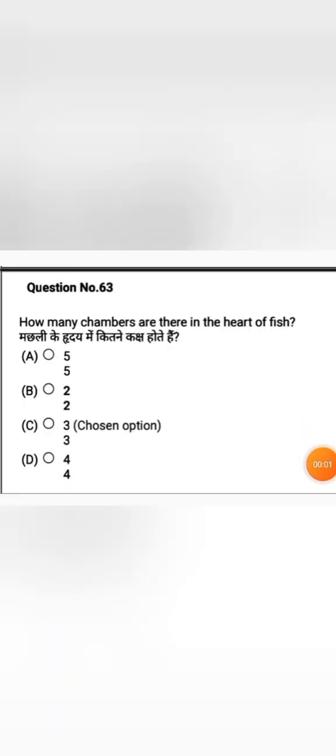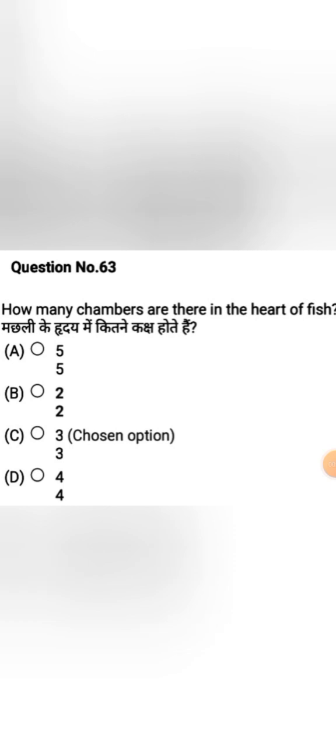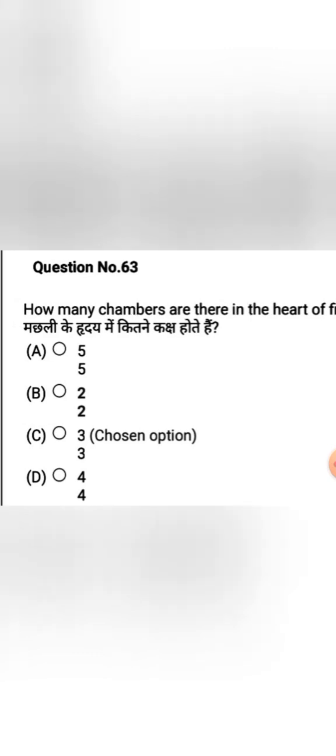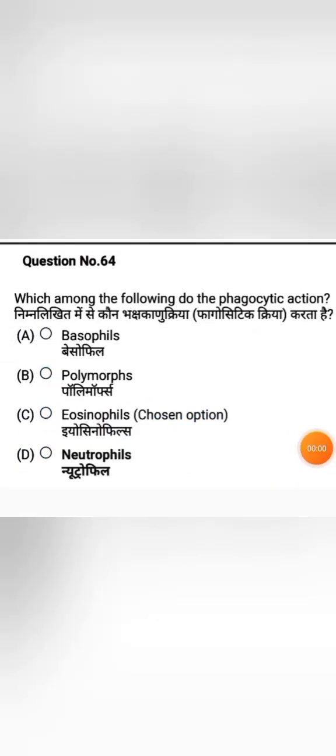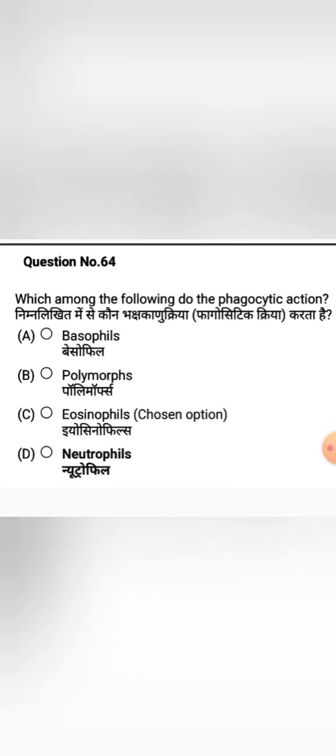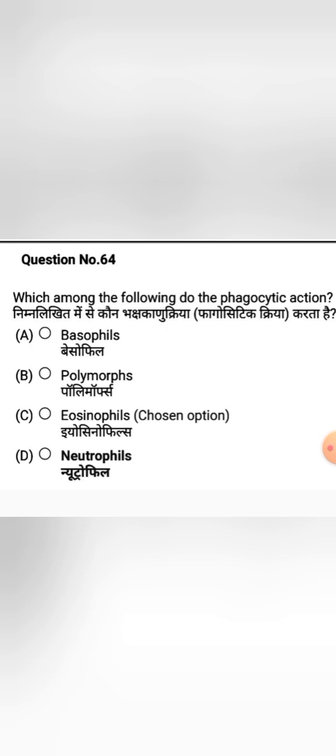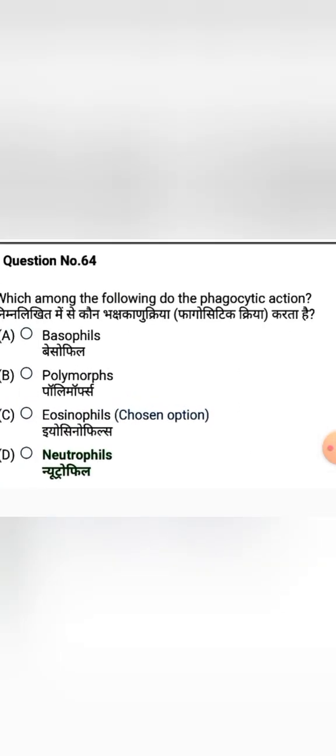And the next question, how many chambers are there in the heart of a fish? Option A 5, option B 2, option C 3, option D 4. The correct answer is 2. Option B is the correct answer. Next question, which among the following does phagocytic action? Option A basophils, option B polymorphs, option C eosinophils, option D neutrophils. Phagocytic action is mainly by neutrophils. Option D is the correct answer.